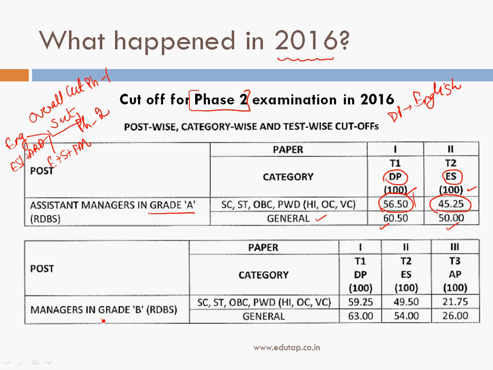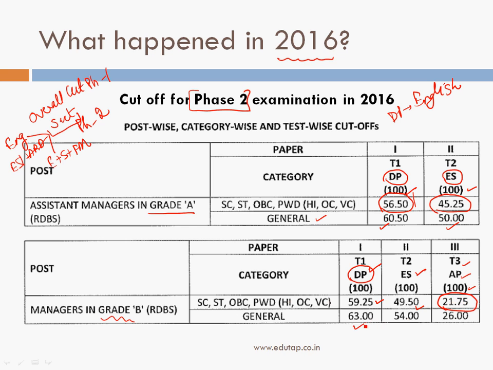Now as far as grade B is concerned, for the reserved categories and for the first paper, the descriptive paper on English, the cutoff was 59.25 out of 100. Economics and social issues and ARD combined, the cutoff was 49.50 out of 100, and for the third paper, that is the analytical paper, the cutoff was only 21.75 marks out of 100. So this was the toughest paper out of these three, and the cutoff was just 21.75 marks out of a total of 100 marks for the reserved categories.